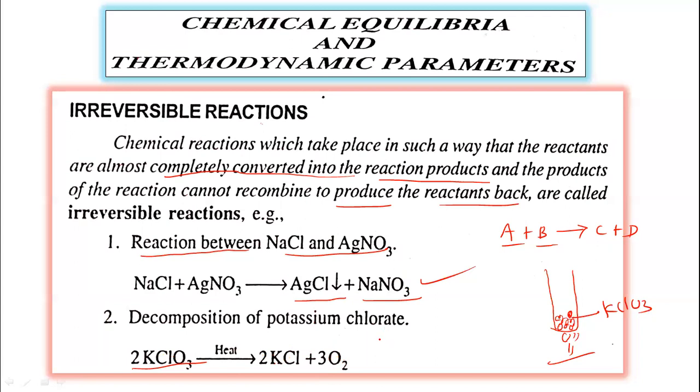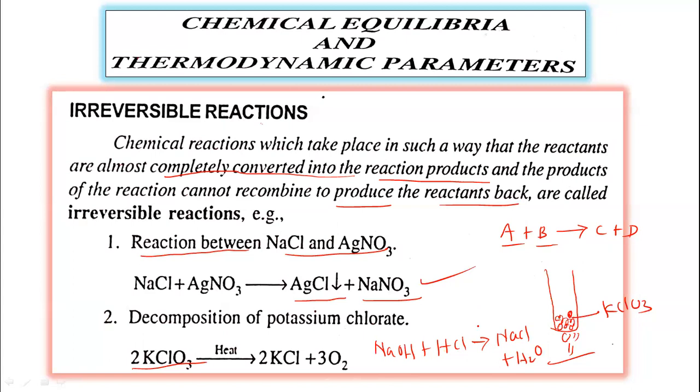A very simple example I would like to give of an irreversible reaction is the reaction between sodium hydroxide and HCl. This is a strong base, this is a strong acid, and it gives salt and solvent, that is, sodium chloride, and water is formed. So this is the neutralization reaction, and this neutralization reaction is also an irreversible reaction.